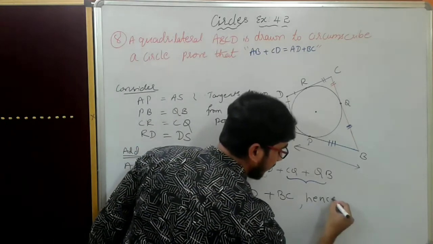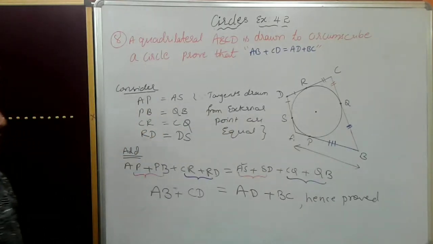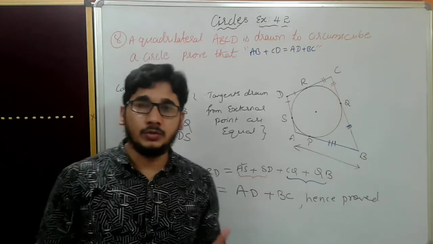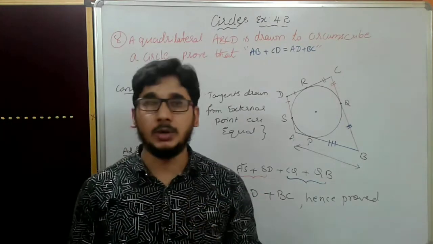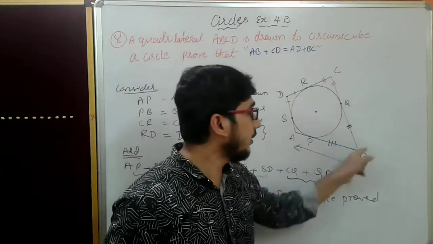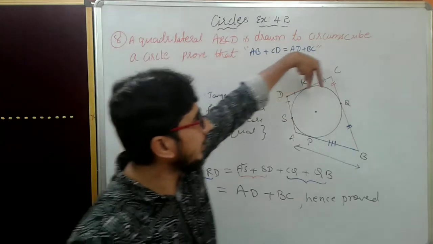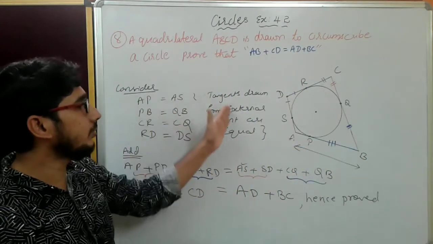I wanted to tell one more thing. I repeat it again. What we are applying here is theorem 4.2, that the tangents drawn from an external point are equal. That theorem I am applying for all the external points. We will get 4 external points here, so these are equal. We will write separately which are equal. Tangents drawn from the external points are equal.